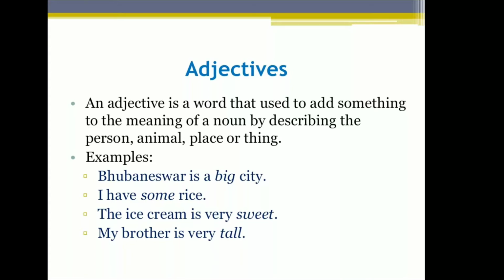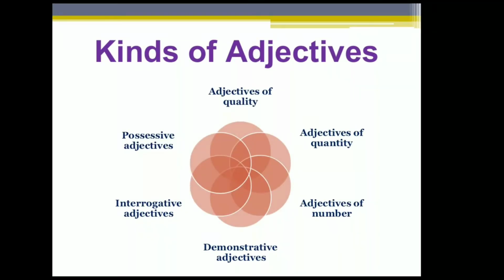Then what are the kinds of adjectives? So now, kinds of adjectives. Here are some kinds of adjectives: adjectives of quality, adjectives of quantity, adjectives of number, demonstrative adjectives, interrogative adjectives, and possessive adjectives. Now we are going to talk about each and every adjective briefly.